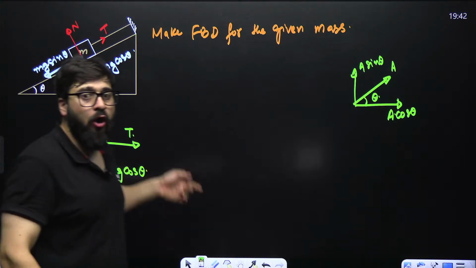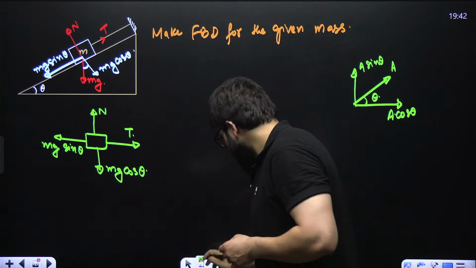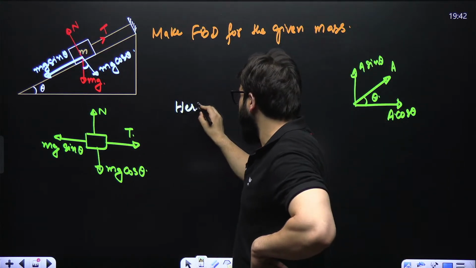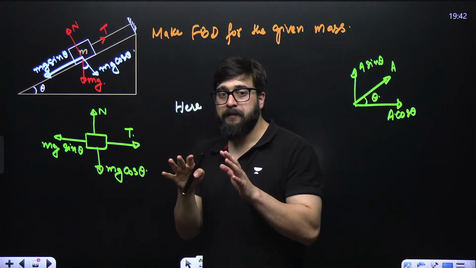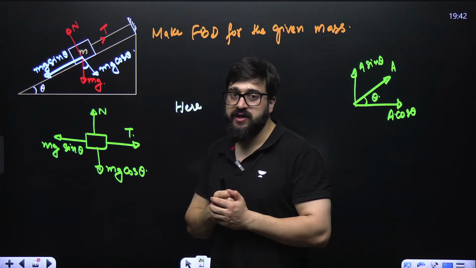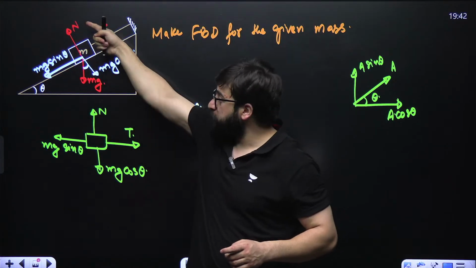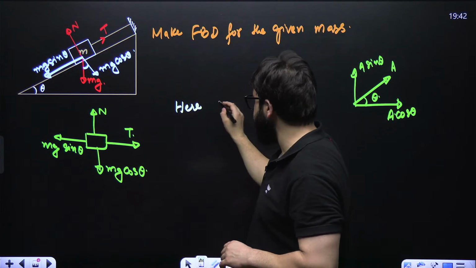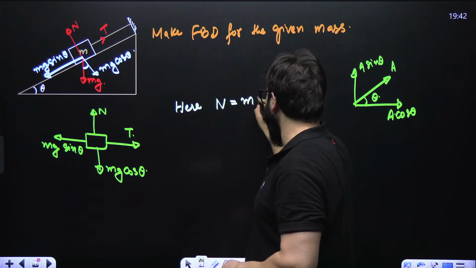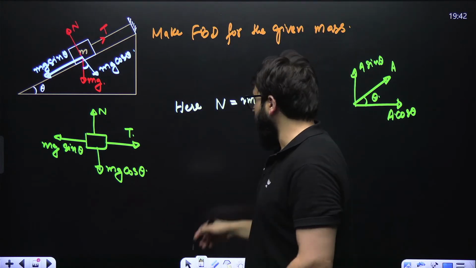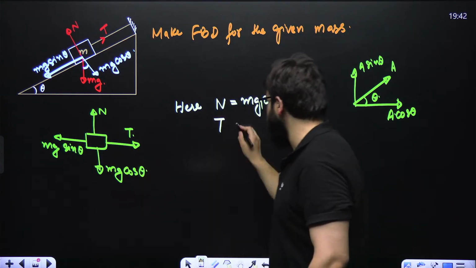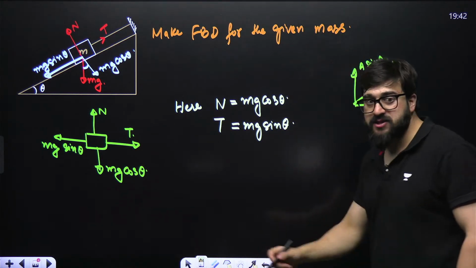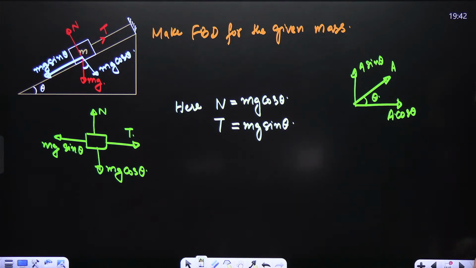Now balance all the forces over here. Since the body is in equilibrium, the net force on the body is 0. It is not moving. Upward force is equal to downward force. Left side force is equal to right side force. So I can say N is equal to mg cos of theta, and this tension is equal to mg sine of theta. This you can write over here, making the equations afterwards.